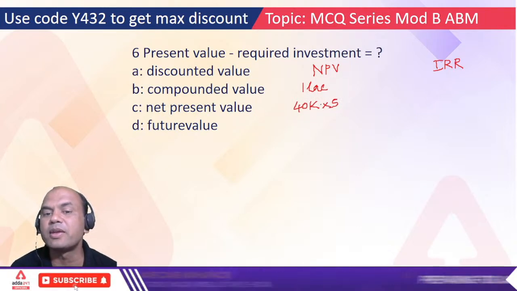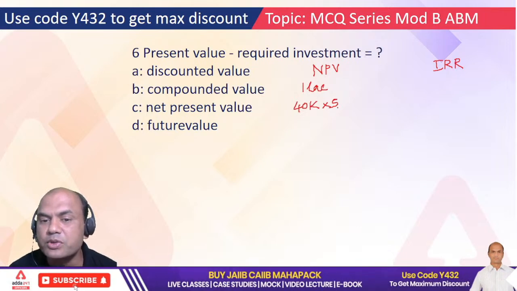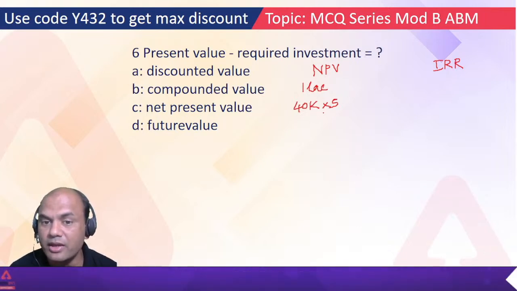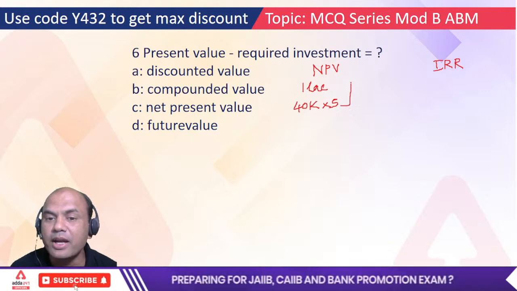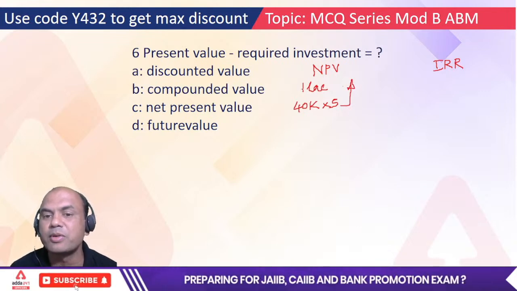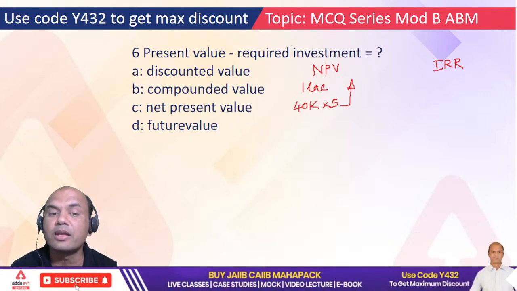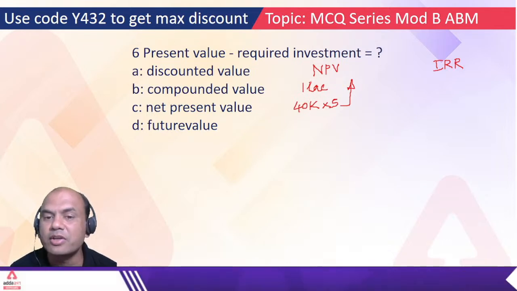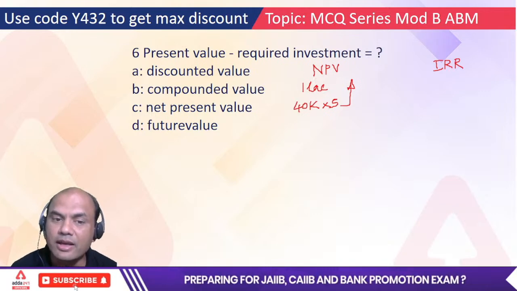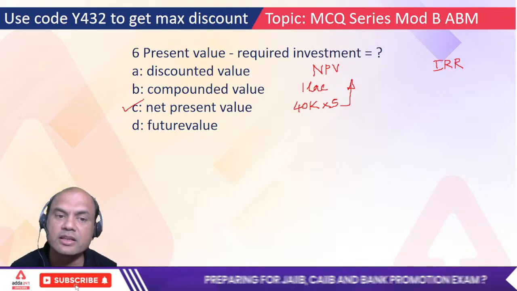So what is my NPV? I'll have to discount these future values, bring them to the present value and then subtract my investment from here. Present value of all these inflows minus this required investment is my NPV. So answer is C, net present value.